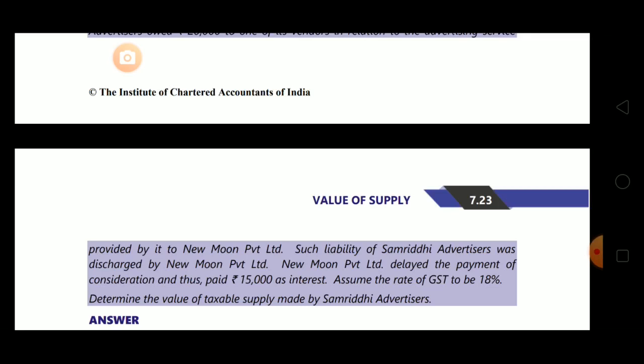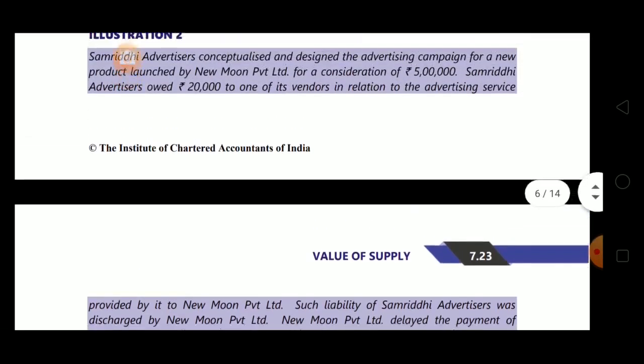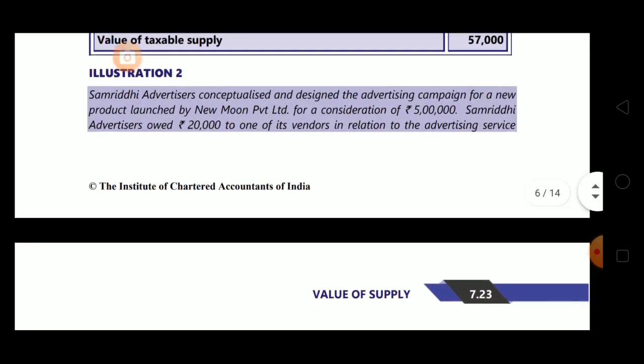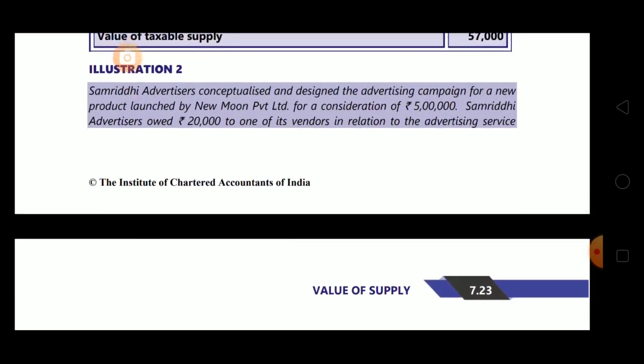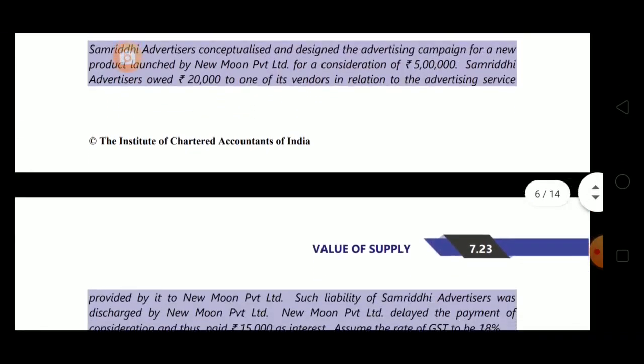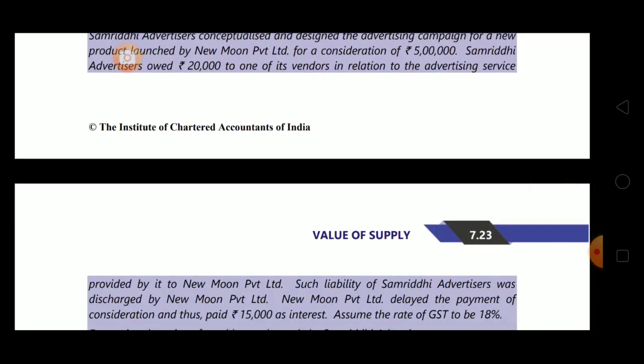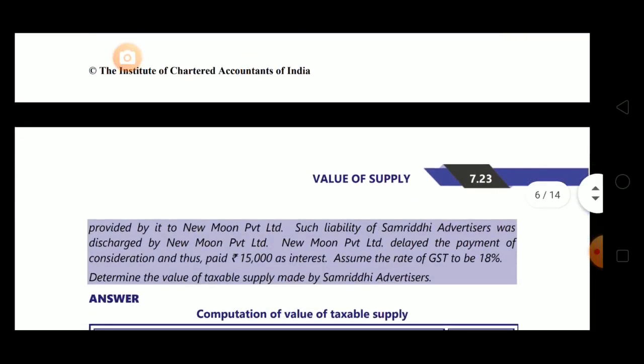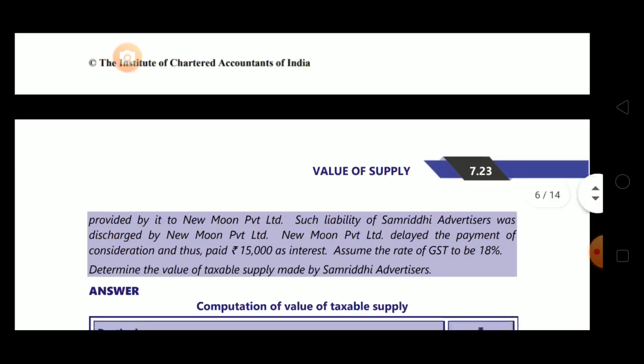So supplier in this case is Samriddhi Advertisers. Recipient is New Moon Private Limited. So supplier is charging 5 lakh as his consideration for advertising service, and then what is given? So recipient is paying 20,000 on behalf of supplier. So as per section 15 subsection 2, this is included in value. Now delayed payment 15,000, that is also included in value as per section 15 subsection 2.